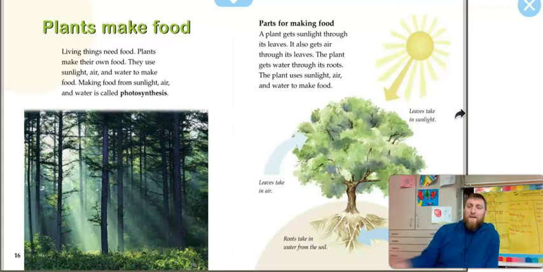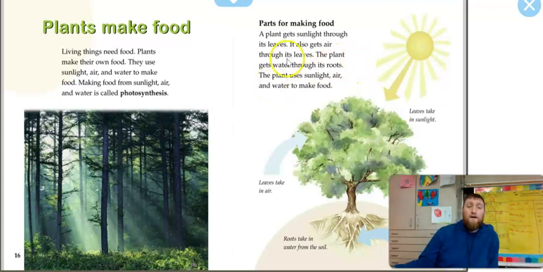Nice job. Parts for making food. Take a look at the picture, guys. While I read this, watch the picture. A plant gets sunlight through its leaves. It also gets air through its leaves. The plant gets water through its roots. The plant uses sunlight, air, and water to make food.